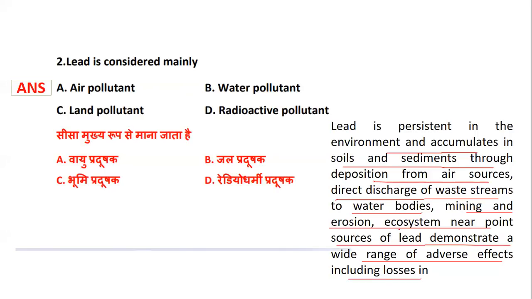So lead is basically considered as an air pollutant, as it is written very clearly that it disseminates through the deposition from air sources. Hence it is considered as one of the air pollutants.